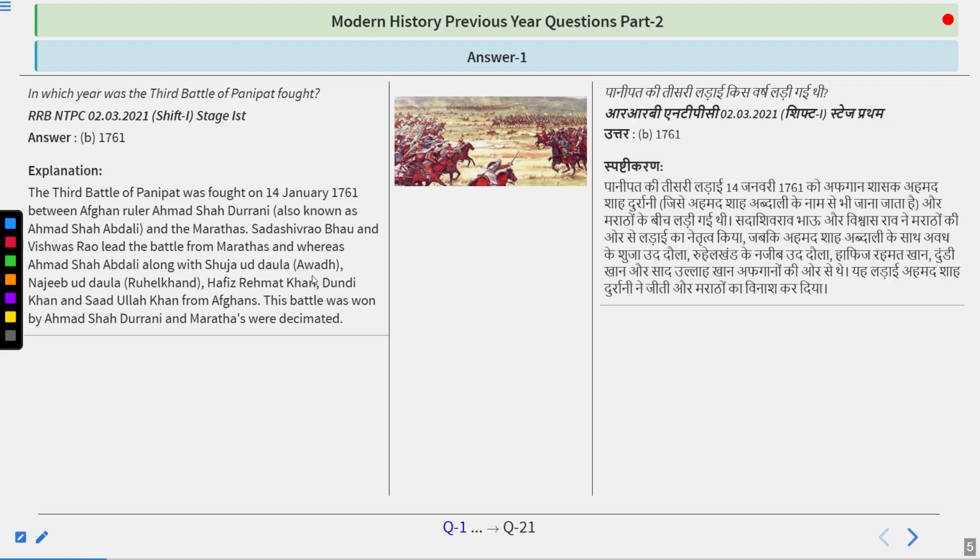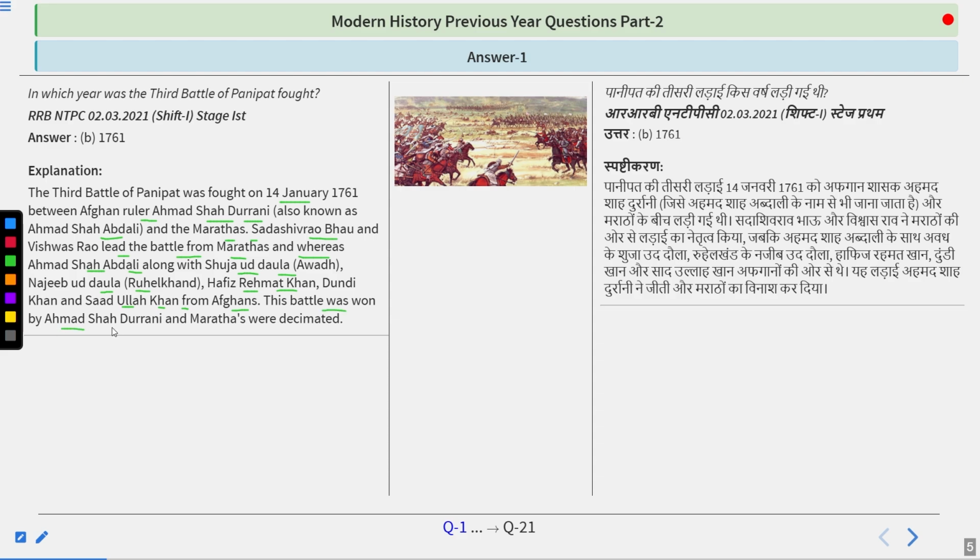The third battle of Panipat was fought on 14 January 1761 between the Afghan ruler Ahmad Shah Durrani, also known as Ahmad Shah Abdali, and the Marathas. Sadashiv Rao Bhau and Vishwas Rao led the battle from the Marathas, whereas Ahmad Shah Abdali, along with Shuja ud Dawla, Najib ud Dawla, Hafiz Rahmat Khan, Dundi Khan, and Saad Ullah Khan, fought from the Afghan side.